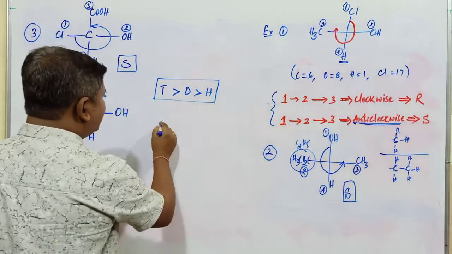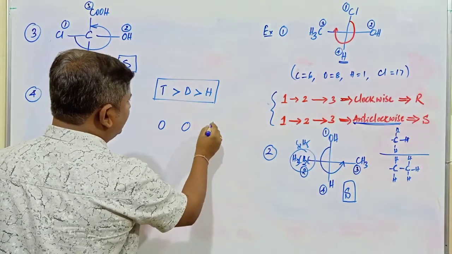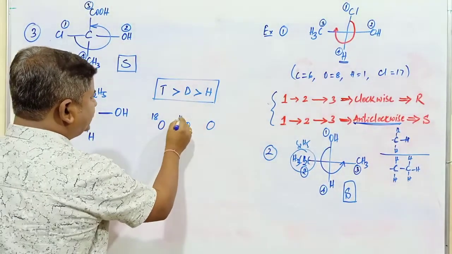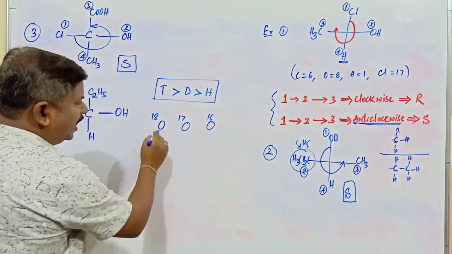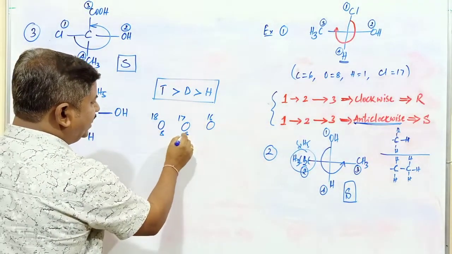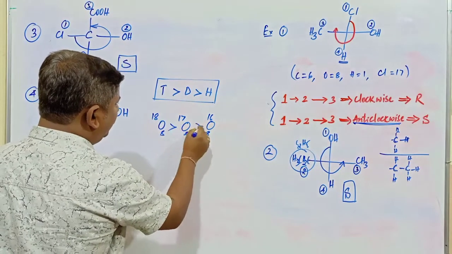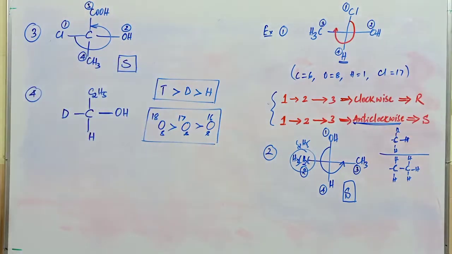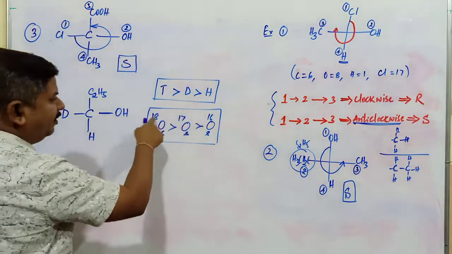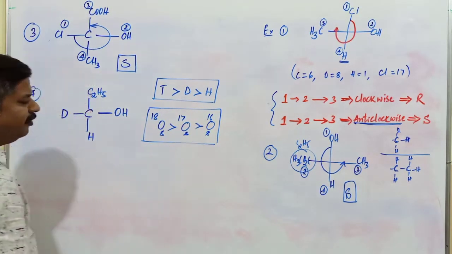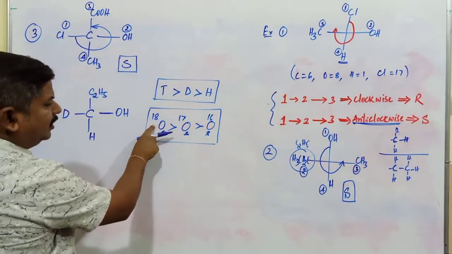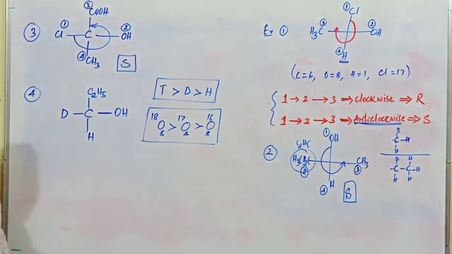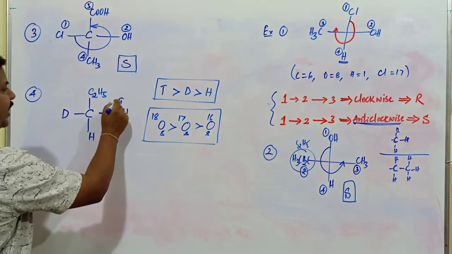Even in the case of oxygen, this is oxygen, this is oxygen. The mass numbers are 18, 17 and 16. What is the atomic number? This is 8, this is 8 and this is 8. So the order of priority is followed based upon atomic mass, because the mass numbers are different but the atomic numbers are the same. The species having the highest mass number has the highest priority, no doubt. This is our first priority here, very clear.